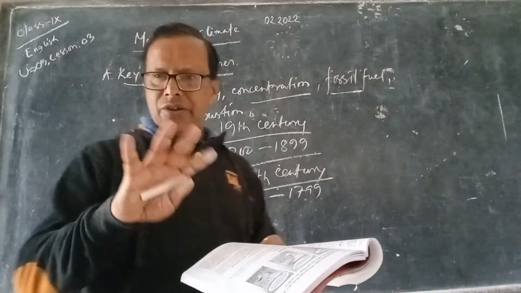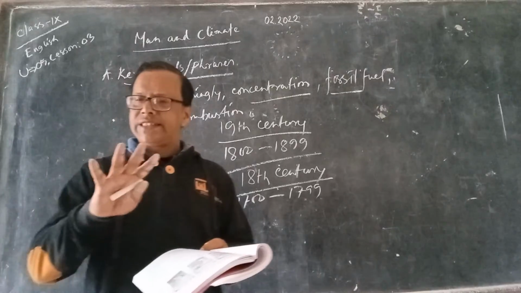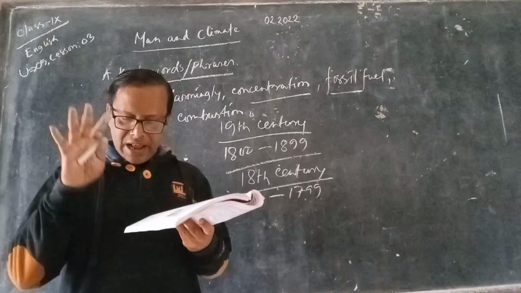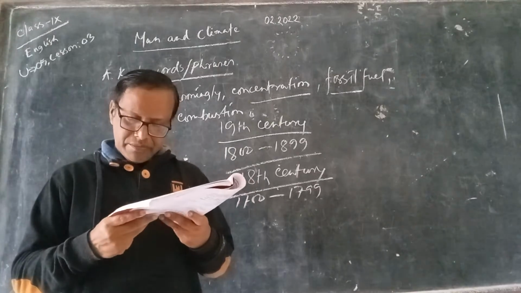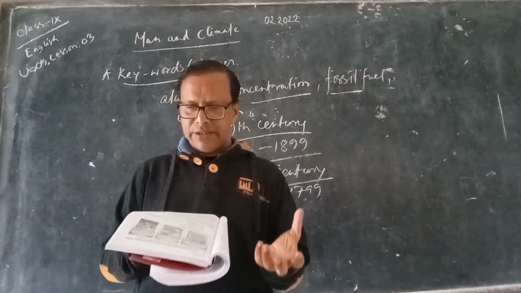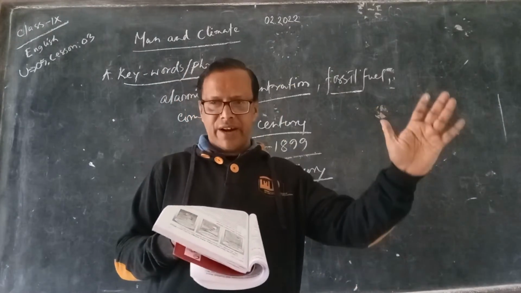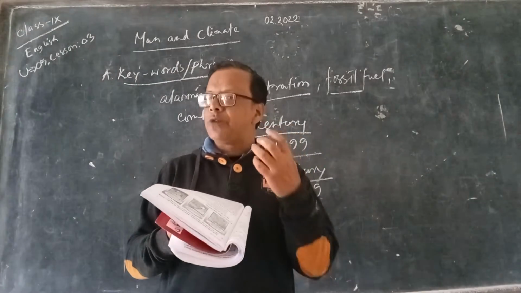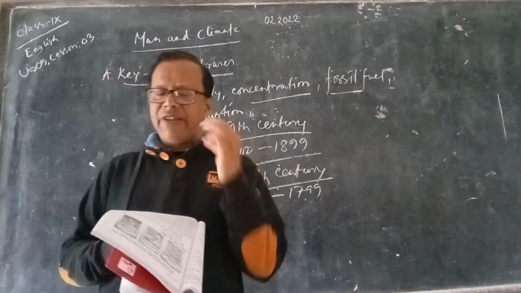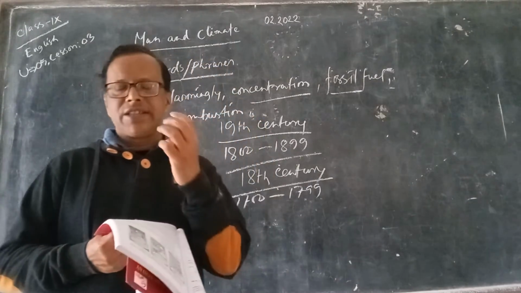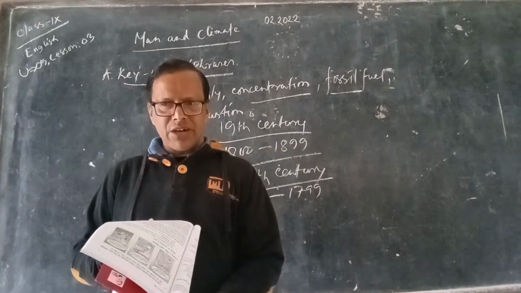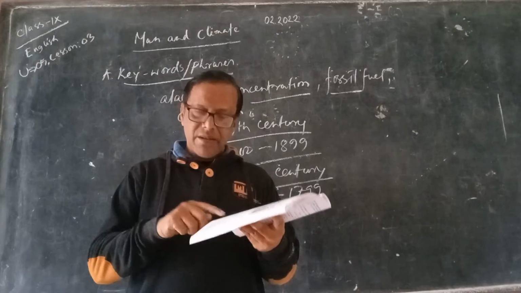Not only by burning coal, we also use some other sources of energy, like mineral oil and natural gas, which are also burned for heating up our houses, for running our cars, even our airplanes, and even to produce electricity. For producing electricity, you need energy. And where do you get this energy from? You get this energy from burning coal, using natural gas, and even mineral oil.